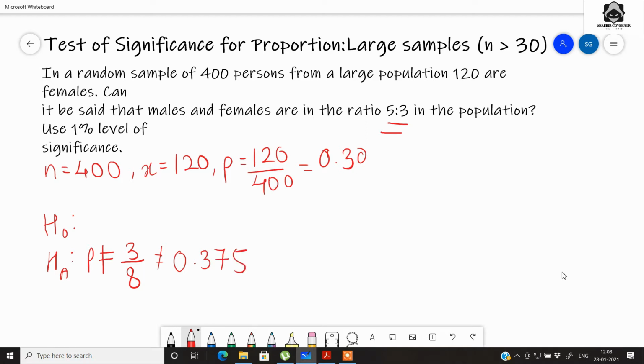So the null hypothesis will obviously be that the proportion is equal to 0.375. Since we have a case of inequality, this will be a two-tailed test.